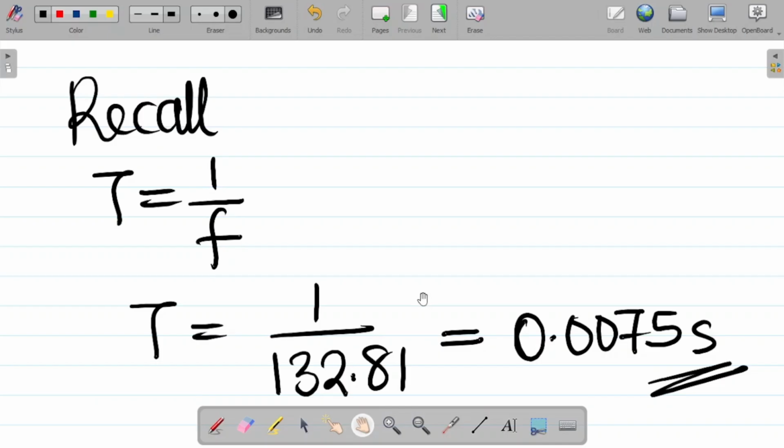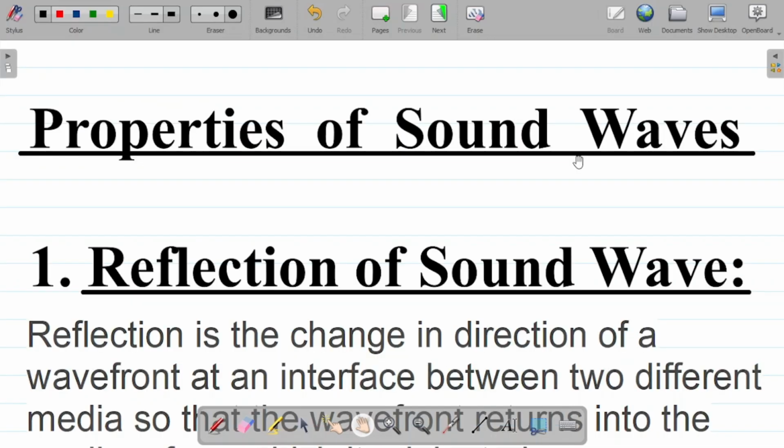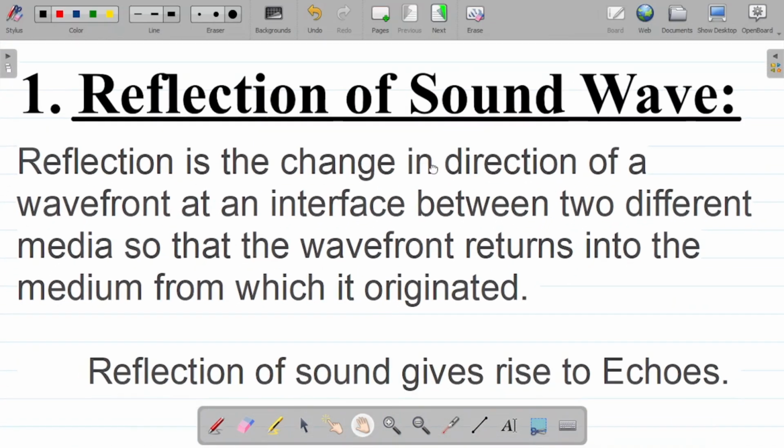Let's look at the next concept, which is on the reflection of sound waves, which will now lead us into the concept of echoes. All right, so let's look at some of the properties of sound waves. Recall that in our previous class on waves, we talked about some of the properties of waves, which include the reflection of waves, the refraction of waves, the interference of waves, the diffraction of waves, and so on. So we'll take them one after the other, particularly for sound waves. Let's start with the reflection of sound waves.